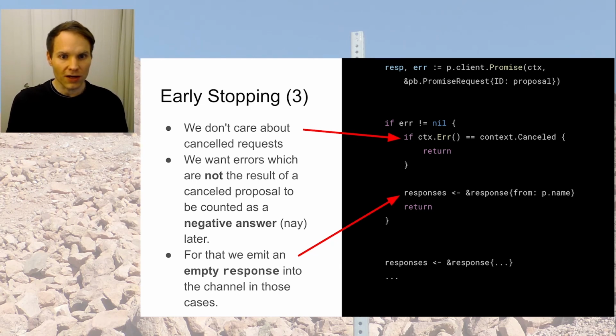And so if there's any other error that is not the cancelled context, we're going to send a more or less empty response data structure into the responses channel. That means it has the default value for Boolean, and that is negative in this language, and that means we will count it as a negative answer.